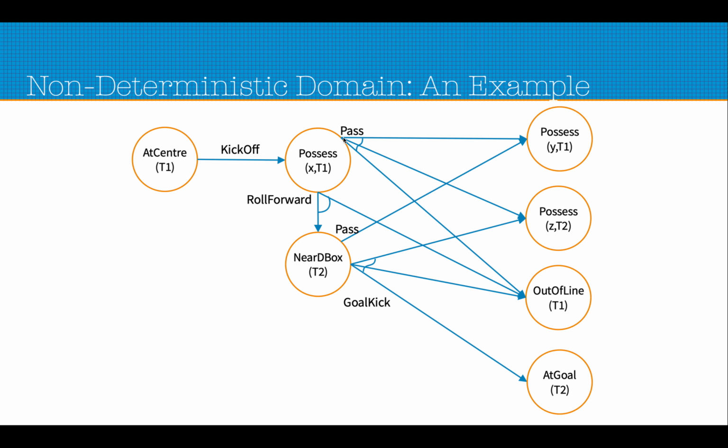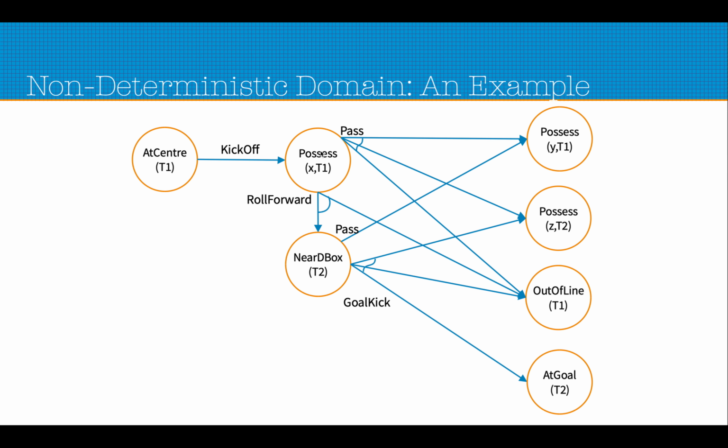From the possess state, if someone makes the pass action, either the ball will be passed to another teammate, so implicitly x is not equal to y, and I should have put that condition here. Pass means the ball is possessed by another player from the same team, or maybe it is intercepted by a player from the opponent team, or maybe the ball misses all the players and goes out of line, and this out of line is caused by someone from team T1, so that's why out of line T1. That means T2 will start the game after that.